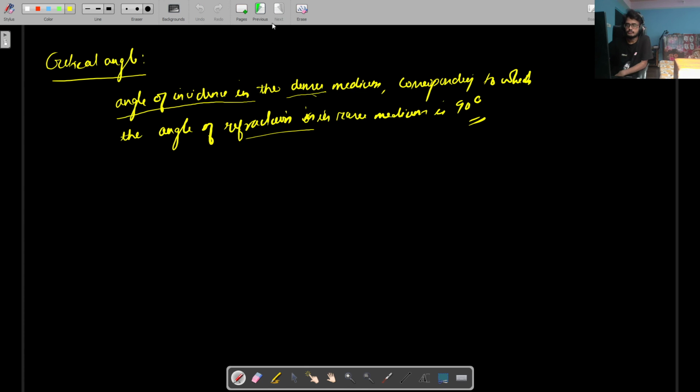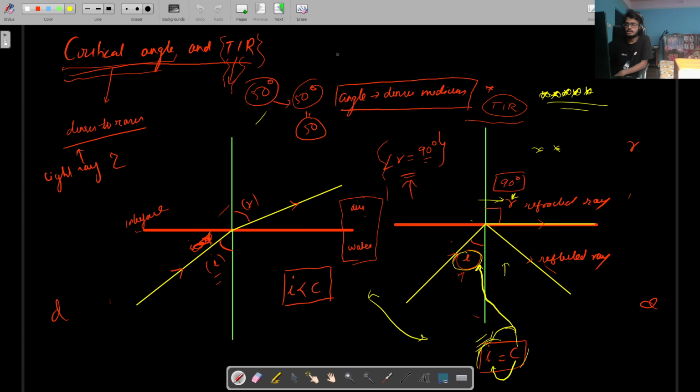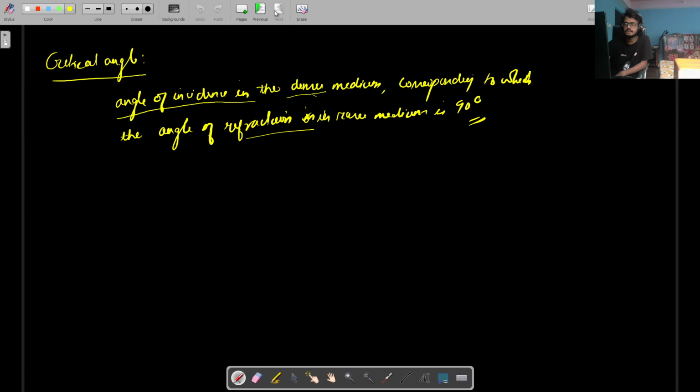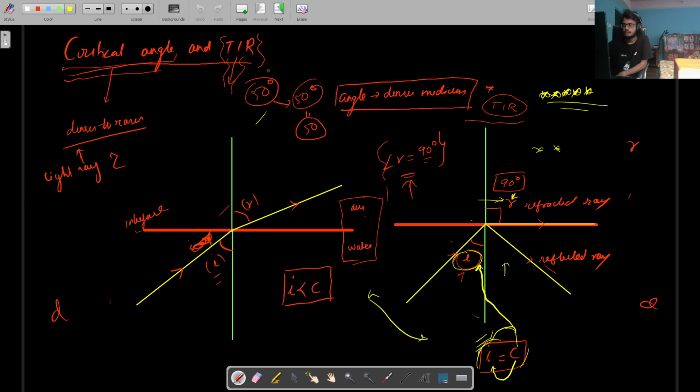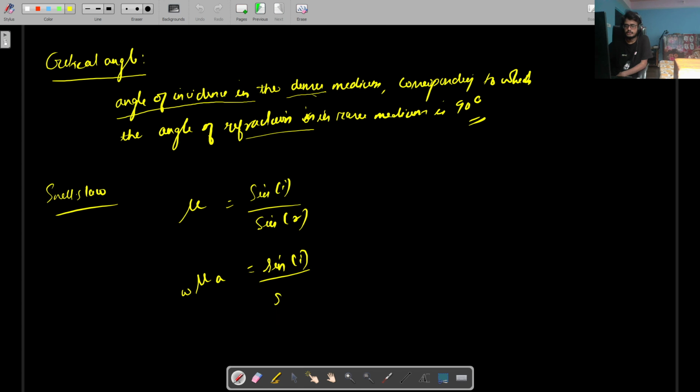Let's do something now. If I try to use Snell's law, you know what Snell's law is? Yeah. Refractive index of something is equal to sine of angle of incidence by sine of angle of refraction. Now the light is going from water to air. This will be equal to sine I divided by sine of the angle of refraction. What is the angle of refraction in this case? In this case, it is 90 degrees. So it is sine 90 degrees.